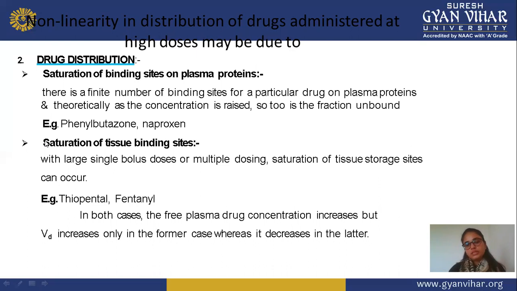In both cases, the free plasma drug concentration is increased. Means both in tissue binding sites as well as plasma protein binding sites, the free plasma drug concentration may increase, but the volume of distribution is decreased because unbound drug is available. The bound drug concentration is specific to the particular plasma protein or tissue binding site. The volume of distribution may be increased due to the plasma drug concentration increase in both cases, and only the former case will increase more than the latter.